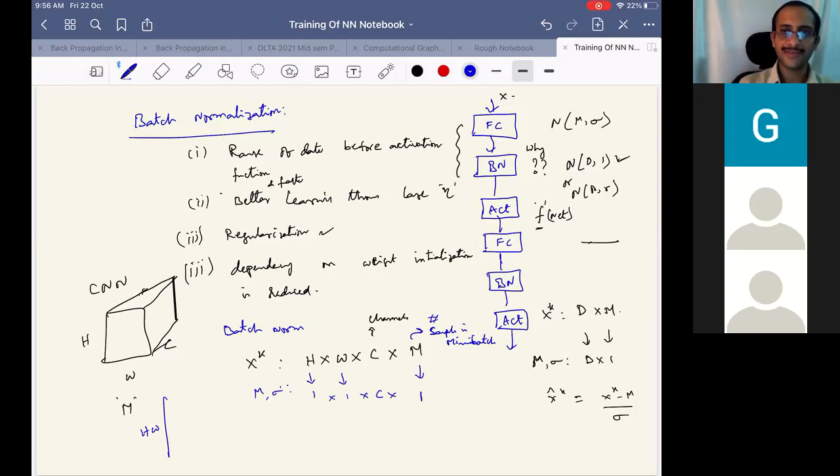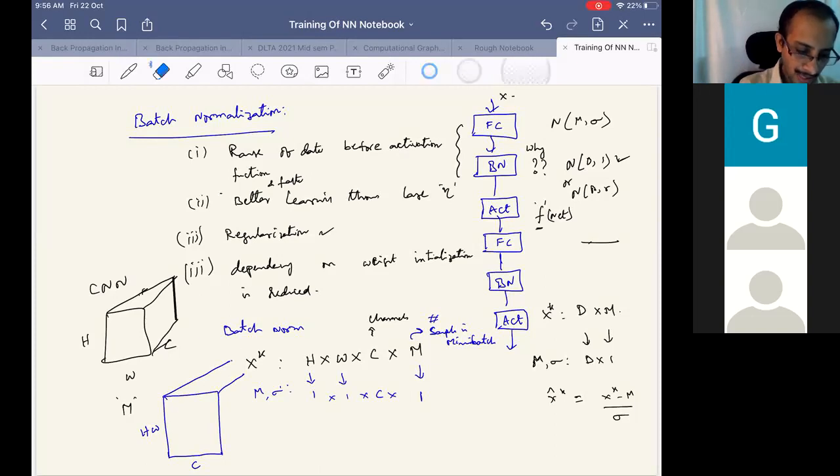So H W is the image dimension, C is the channel dimension, and this dimension is for M, the different samples.